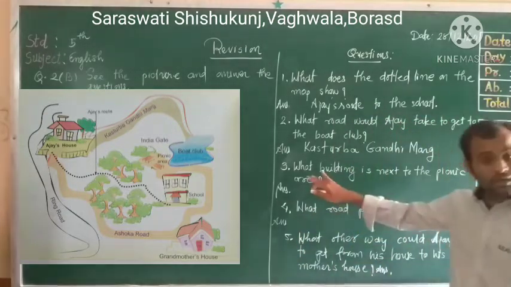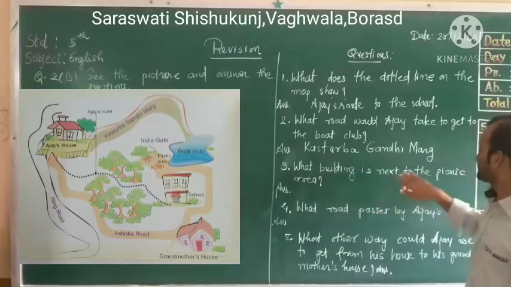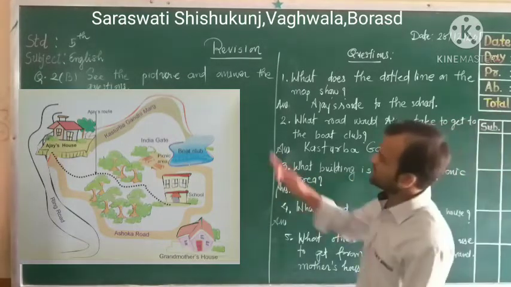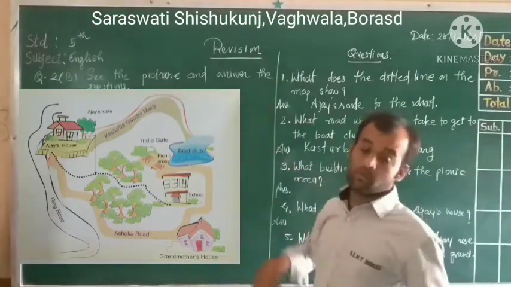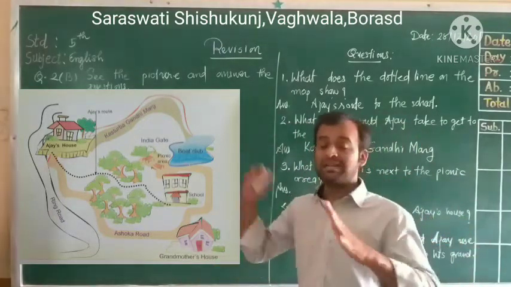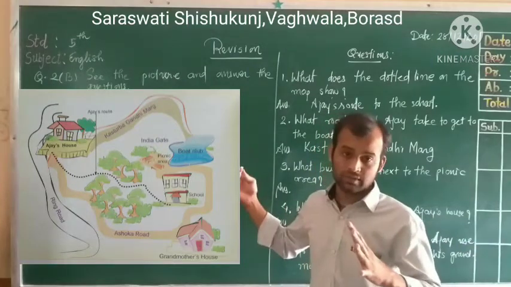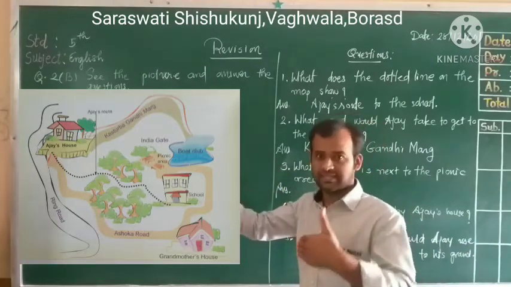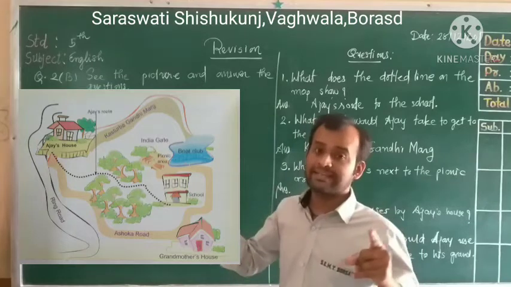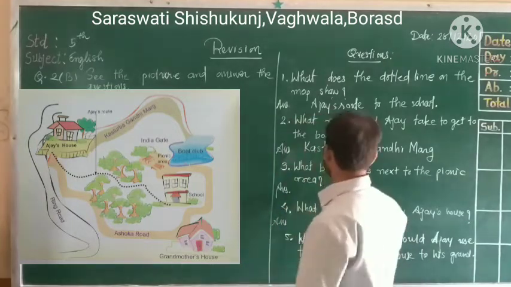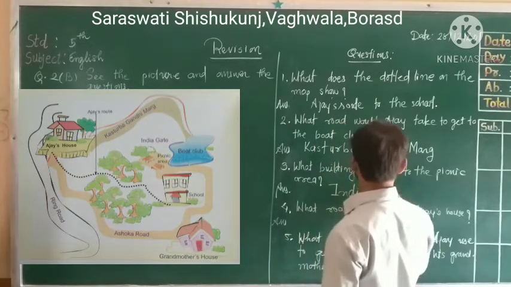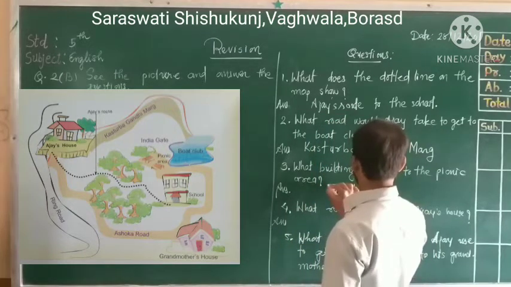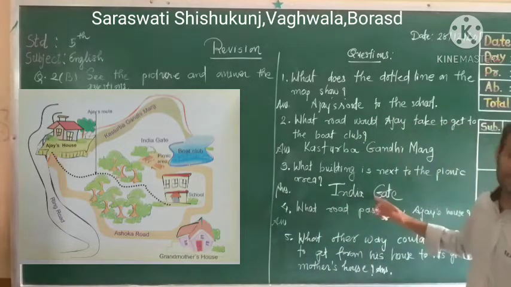Dear students, third, what building is next to the picnic area? Here you can see in the map there is a picnic area. Next to the picnic area, what building? The school is also given, but what is next? If you see, it's written India Gate. So the third answer, dear students, is India Gate. Please note down India Gate.